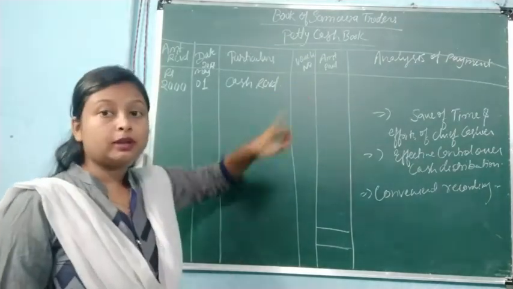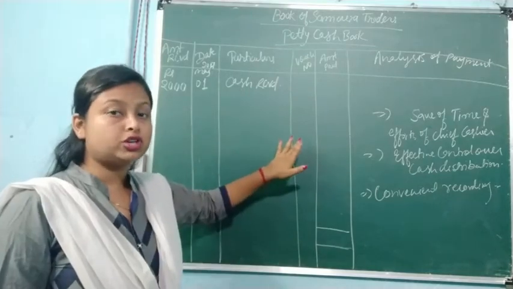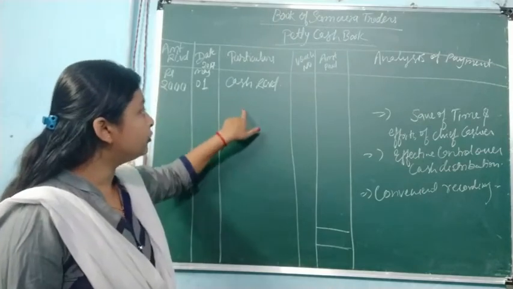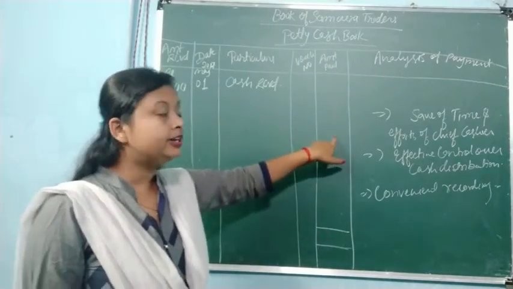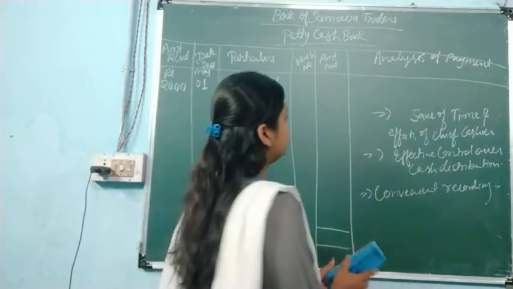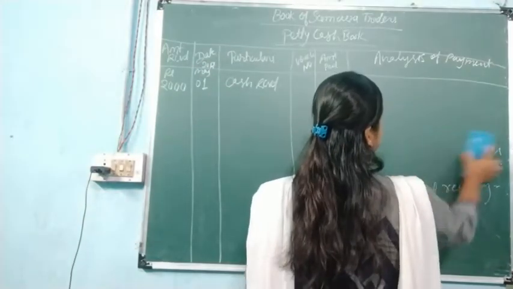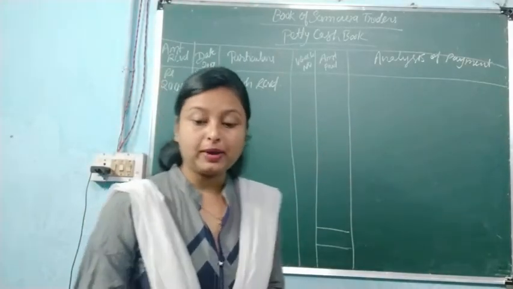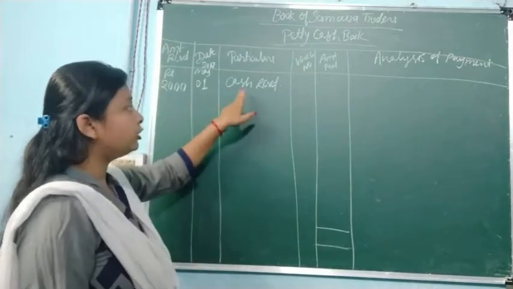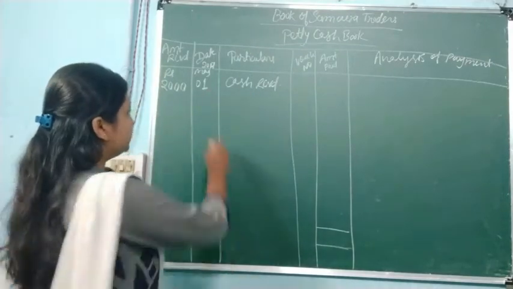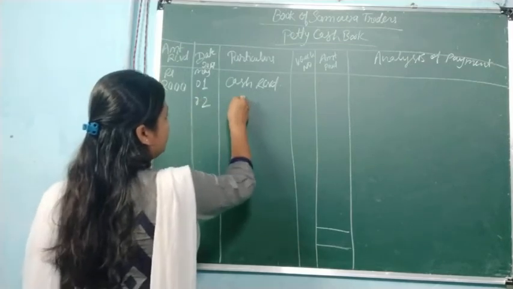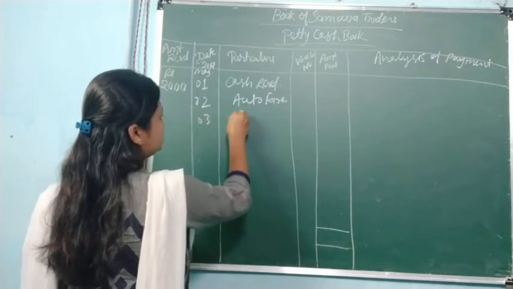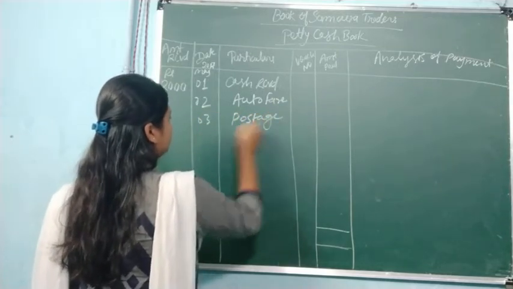After that is the voucher number; we don't have to do anything with the voucher number in this chapter. Amount paid: whatever amount is paid for the different expenses, we have to write down here. After that, what we have to do is analyze the payments, that is, make an analysis of payment. Suppose here I have written on the first date that cash received. On 2nd May one transaction is auto fare. Second one is postage.